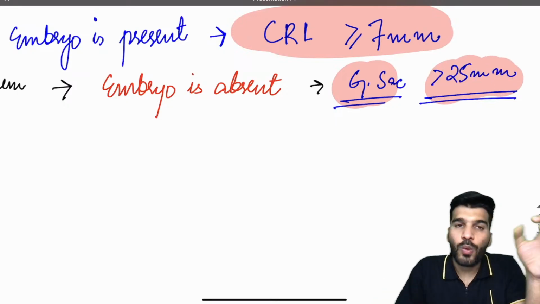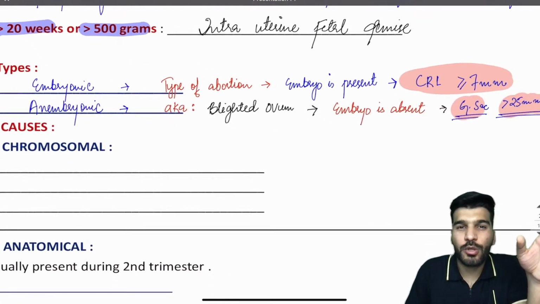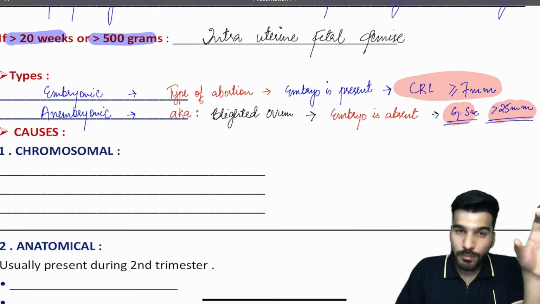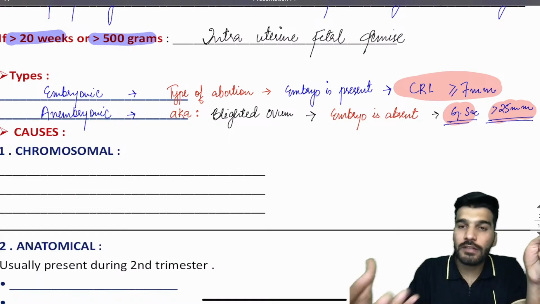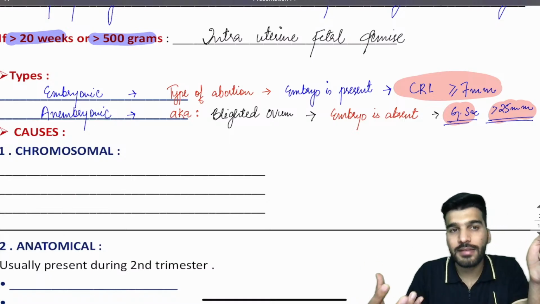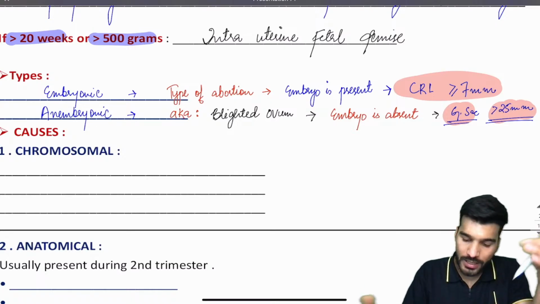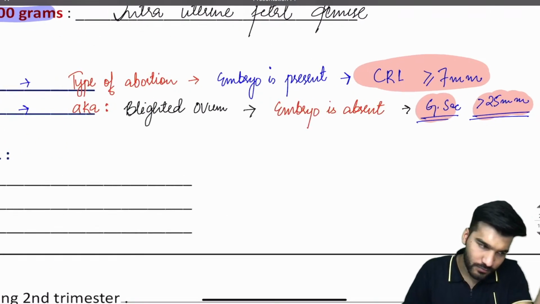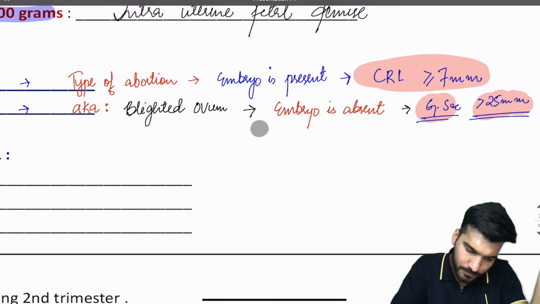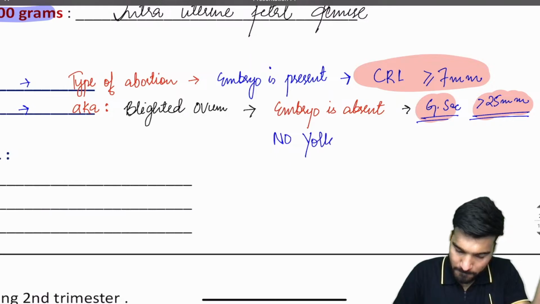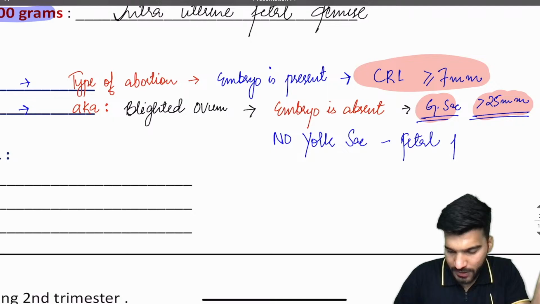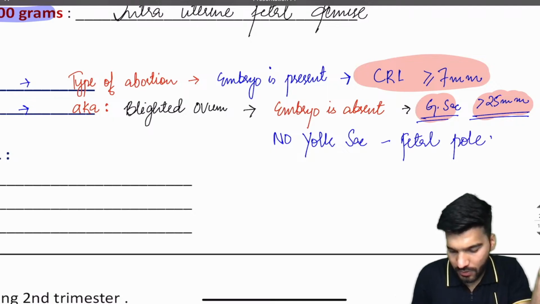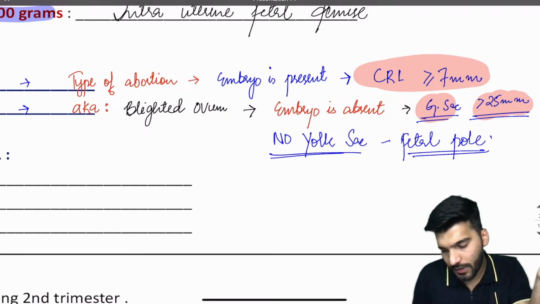Now, what exactly happens in case of an anembryonic abortion? Sir, in anembryonic abortion, fertilization does take place, but later on it does not develop into the embryo. That's why it's called an anembryonic abortion. There is no yolk sac or fetal pole.